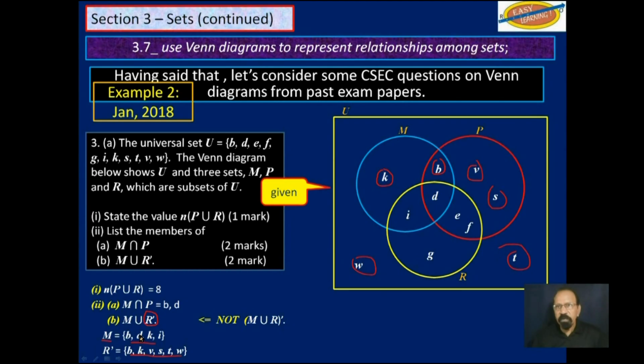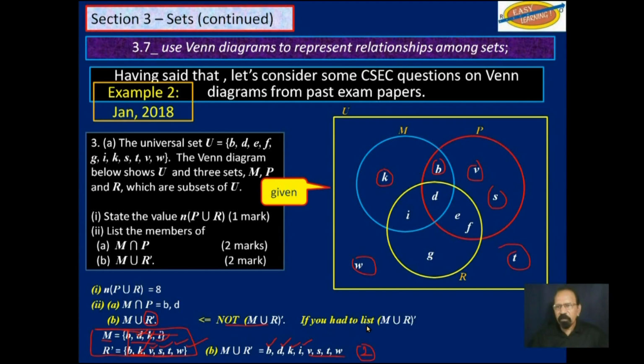Now we want to find a union of these 2 subsets here. So M union R complement would be B once, D, K listed once, I, V, S, T, and W. So that's for another 2 marks, just in case you are confused about this.